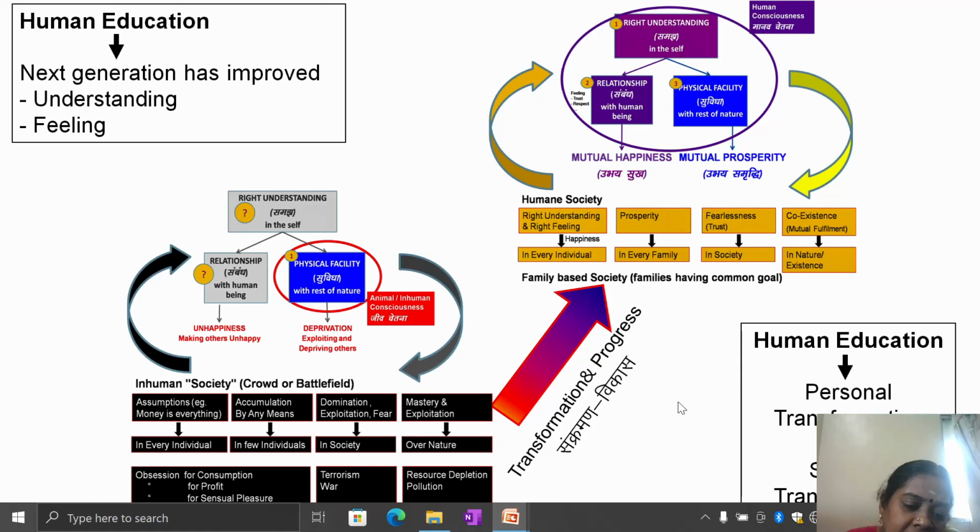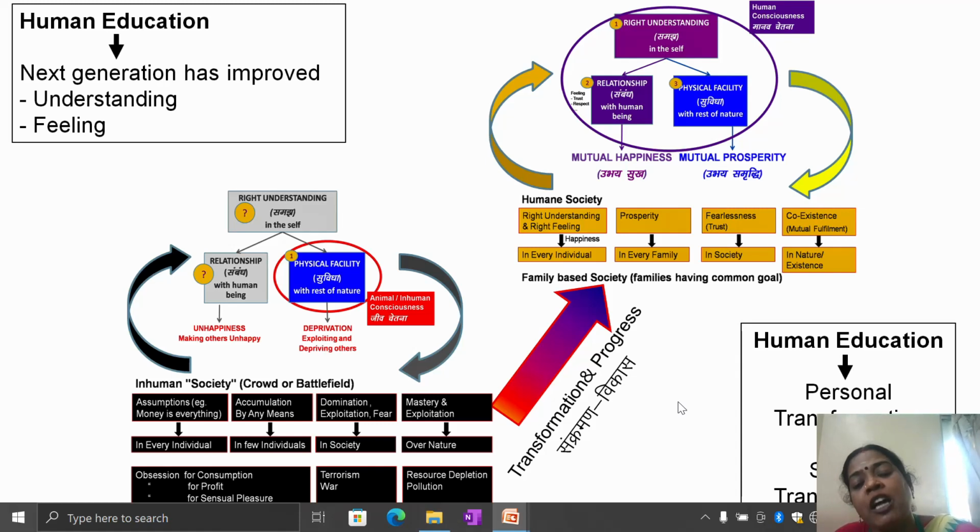At the society level, if we dominate and exploit, it will lead to terrorism or war. In the self, if we have the misunderstanding that money is everything, and in the family, accumulation by any means, these two are very big misunderstandings. Obsession for consumption, for profit, for sensational pleasure, all these things are wrong. We have to transform from this side to right understanding and right feeling.